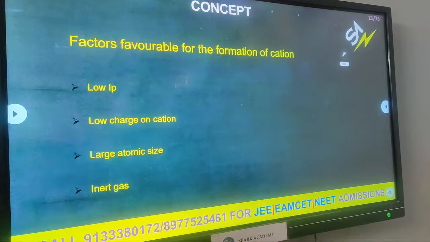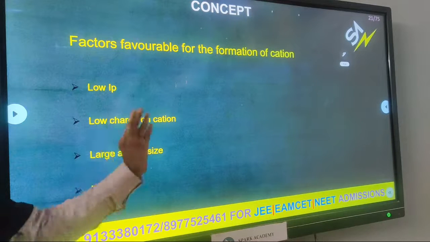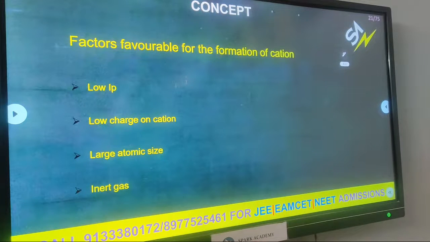Next, low charge on the cation also favors forming the ionic bond. Large atomic size also aids the formation of the ionic bond. Inert gas configuration: ions containing an inert gas configuration are favored to form the ionic bond. These are the essential things to form a cation.